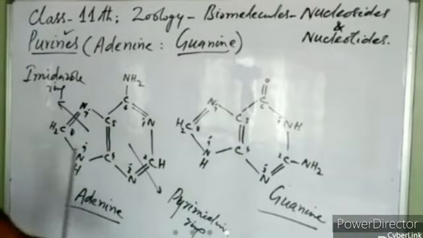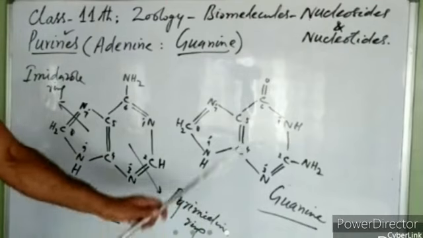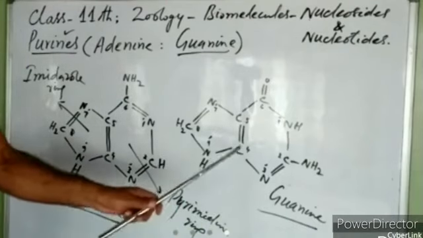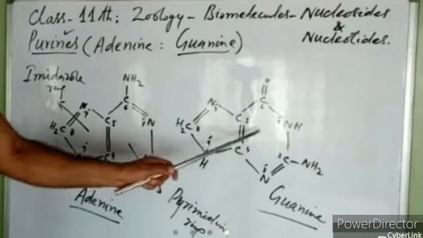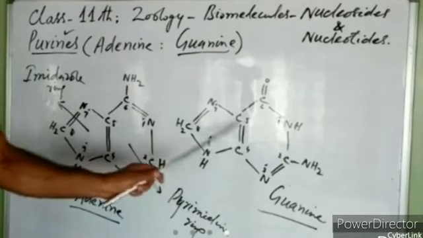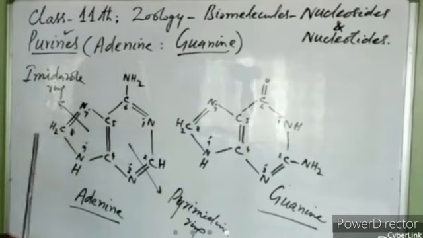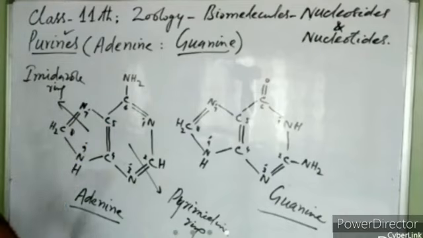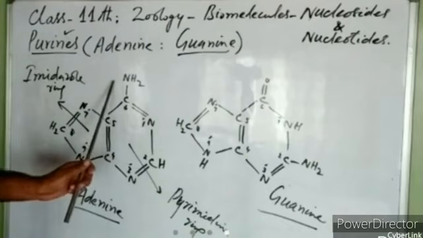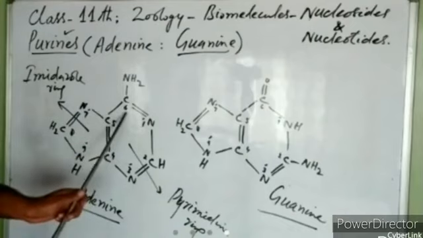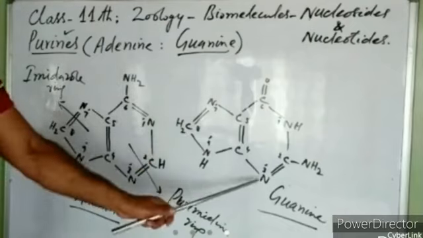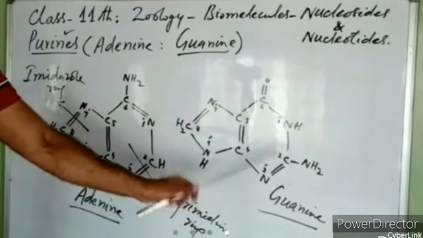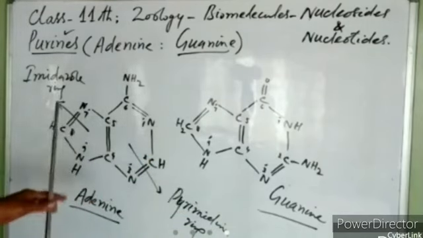So this is adenine, this is guanine. Both of them are dicyclic, both of them are 9 membered, both of them have got nitrogen at position 1, 3, 7, and 9. So these two bases, they are the purine bases. So there are only two purines, adenine and guanine. Now you can see this is adenine, this is guanine, right? And you can differentiate between adenine and guanine. In adenine, the amino group is at carbon 6 position, and in guanine, the amino group is at carbon second position, right? So these are the two purines.